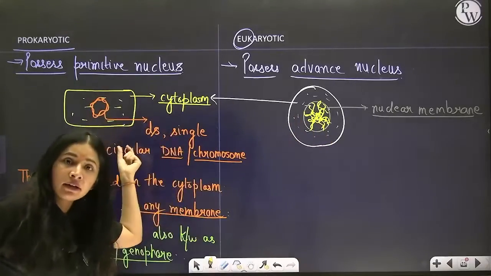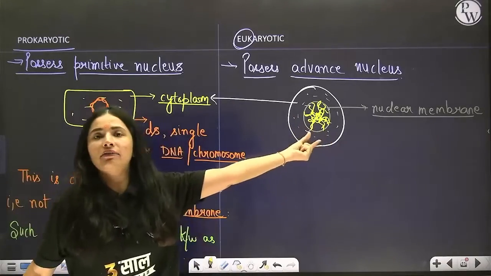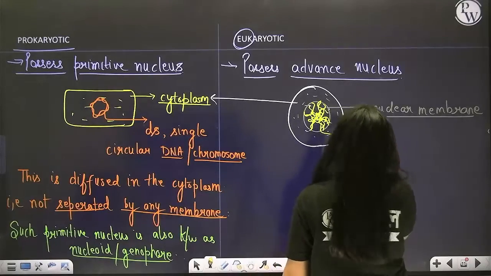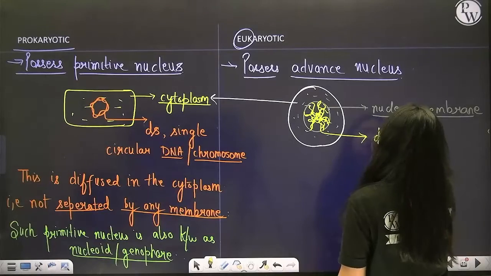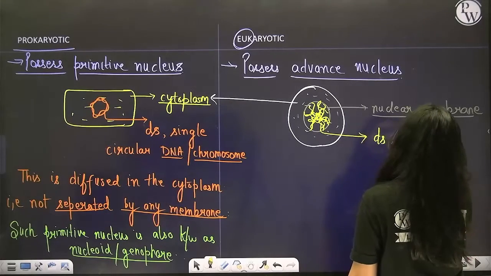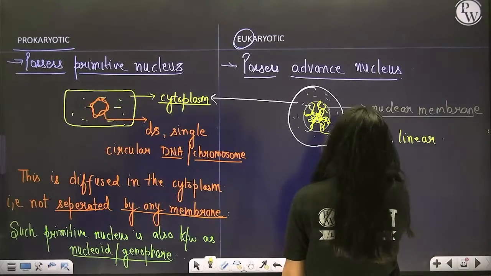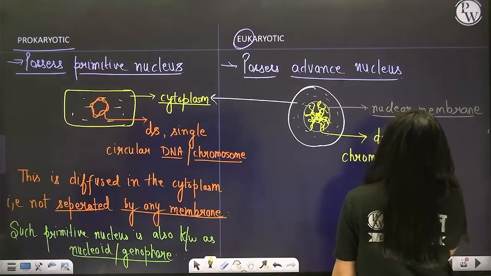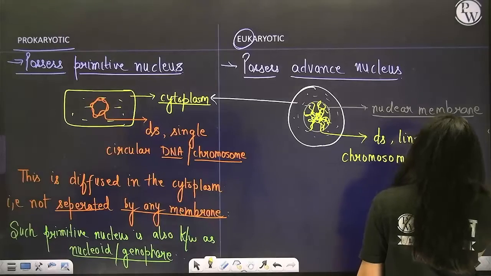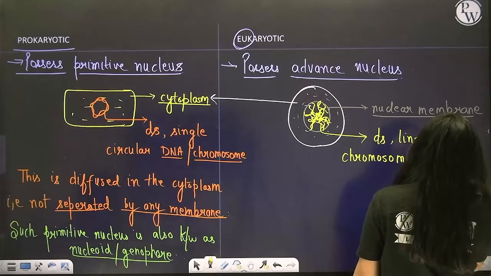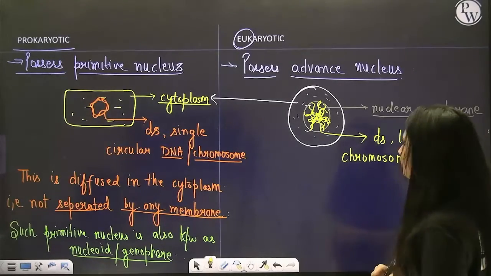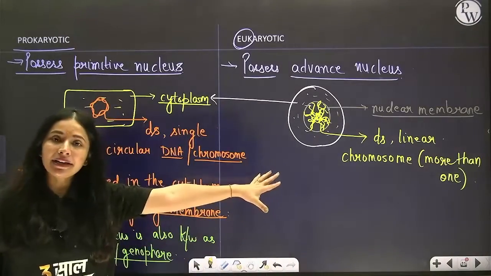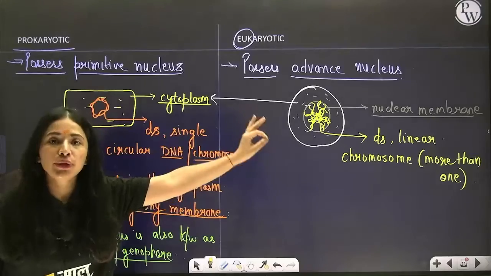Here one, here more than one. Got my point? So the nuclear membrane encloses double-stranded linear DNA or chromosomes whose number is more than 1. Got my point?